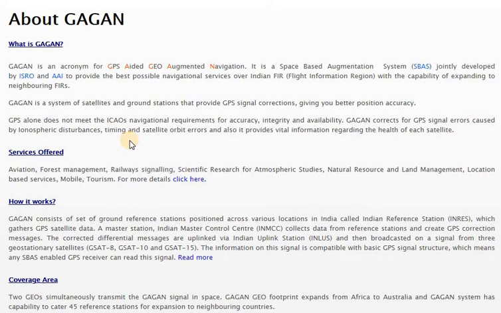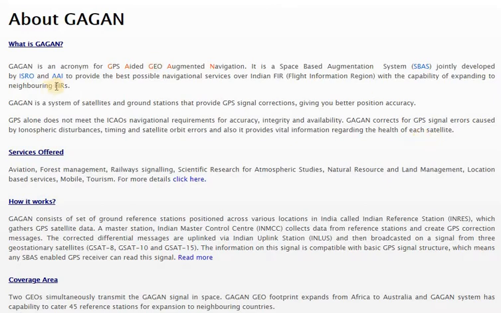about this one. So ICAO has made it mandatory to adopt a global navigation system as a primary navigation system. ICAO are the ones who started making it compulsory that everyone should be using this global navigation. So GPS alone does not meet the ICAO's navigation requirements for accuracy, integrity and availability, but this Gagan corrects for GPS errors caused by the ionospheric disturbances, timing and satellite orbit errors, and also it provides some vital information regarding the health of each satellite.